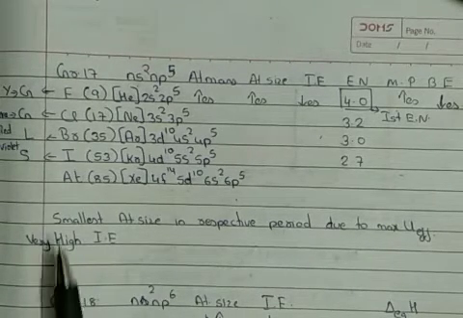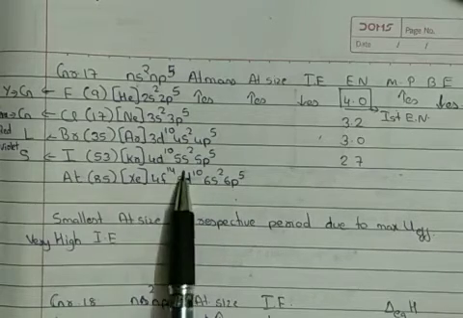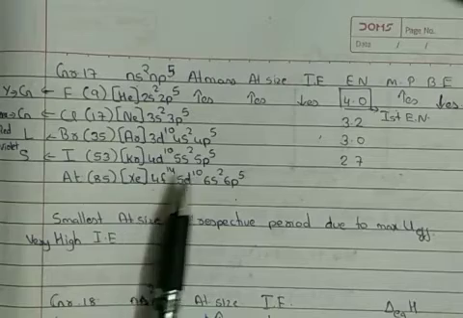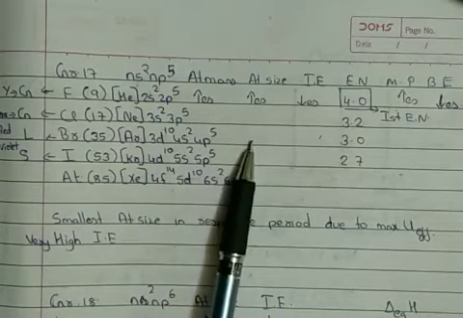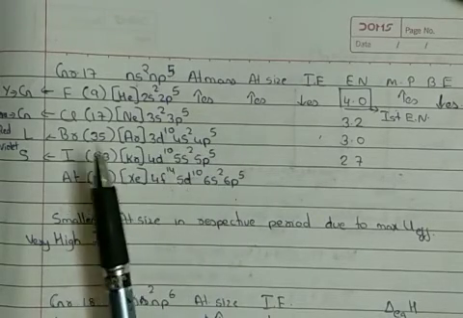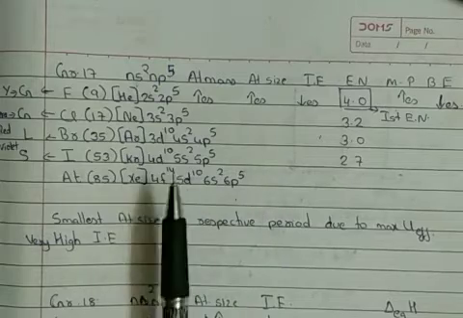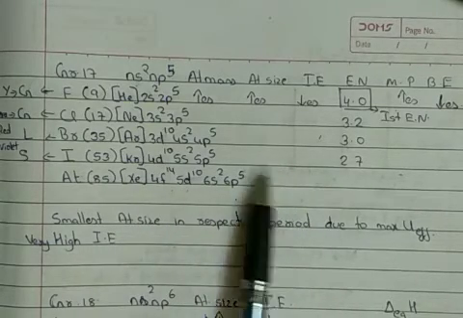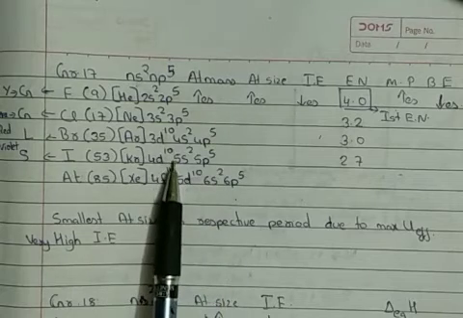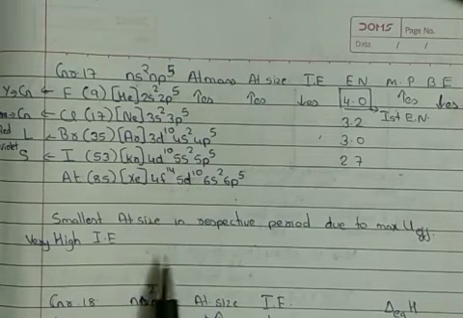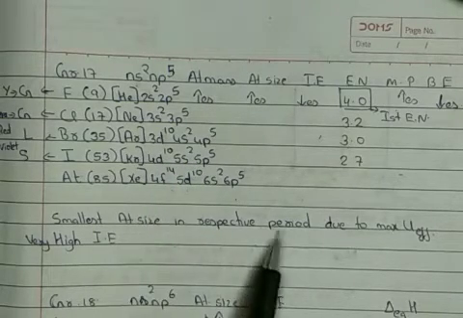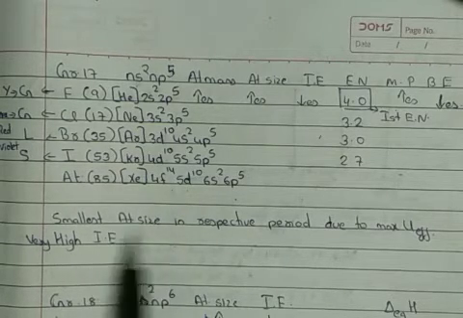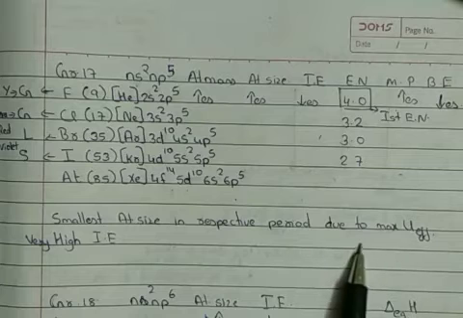Okay, then the next thing that comes into this is, if I compare the atomic size of the elements of groups 15, 16, 17, we could see their atomic size goes on increasing. But group 17 elements' atomic size in the respective period is the smallest one. Why is it the smallest in the respective period? Because of two reasons.